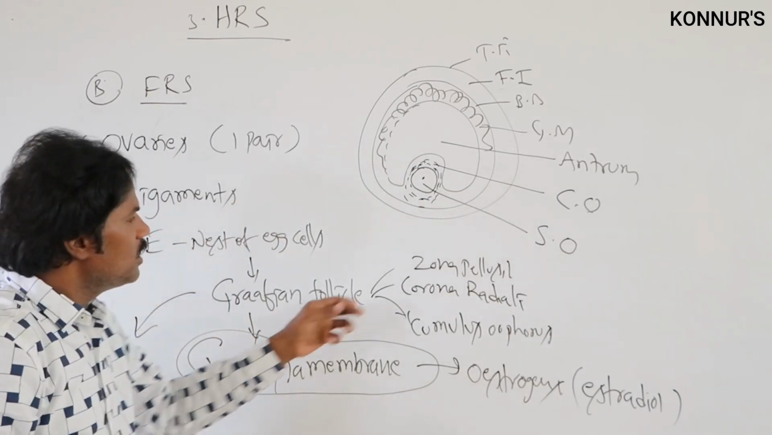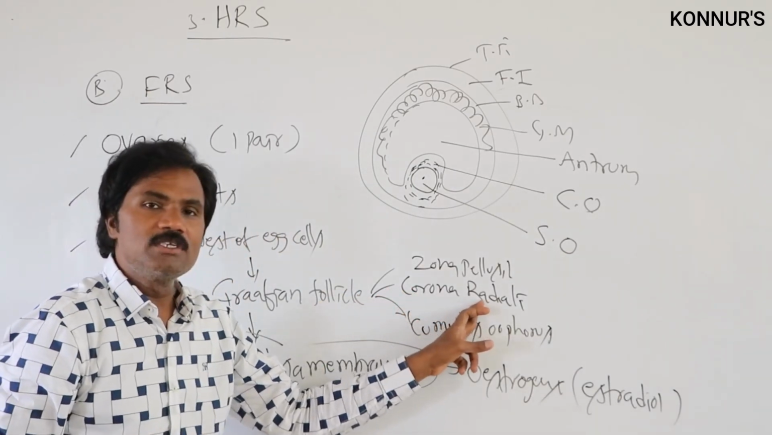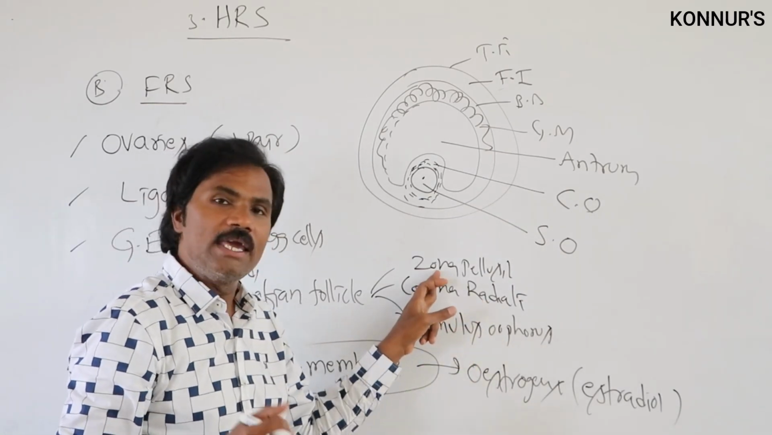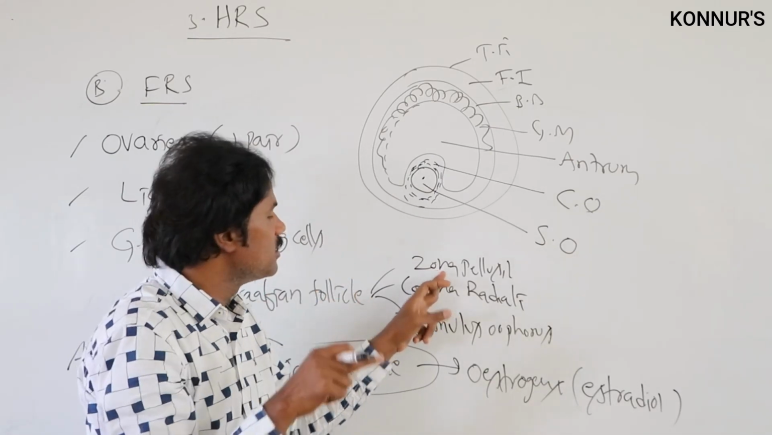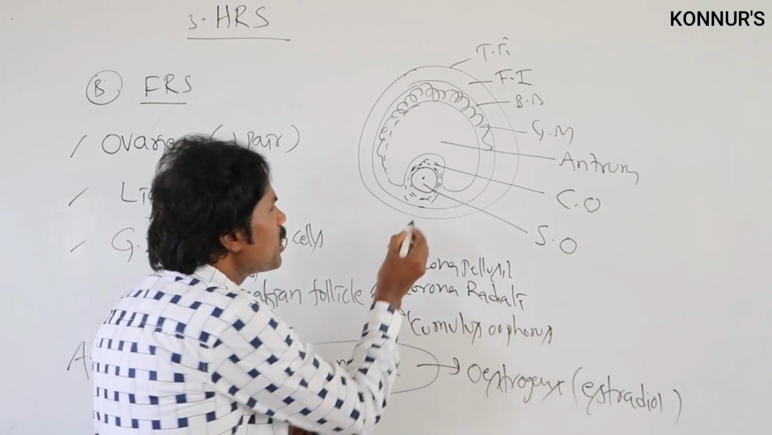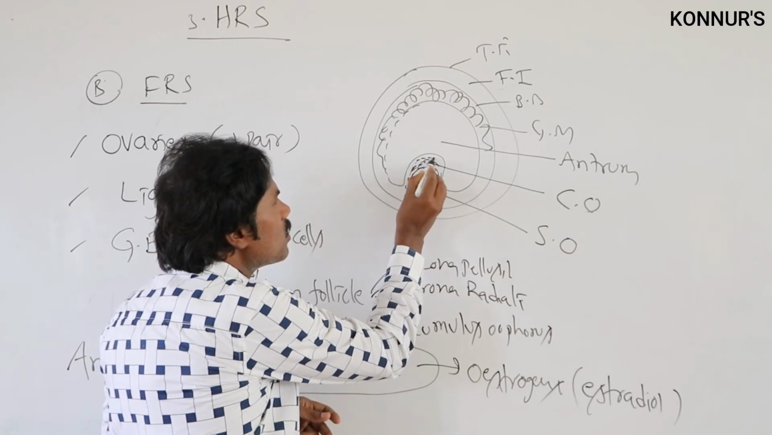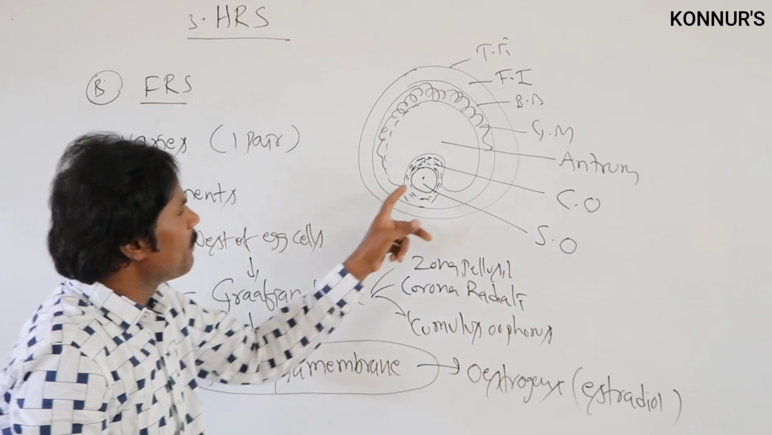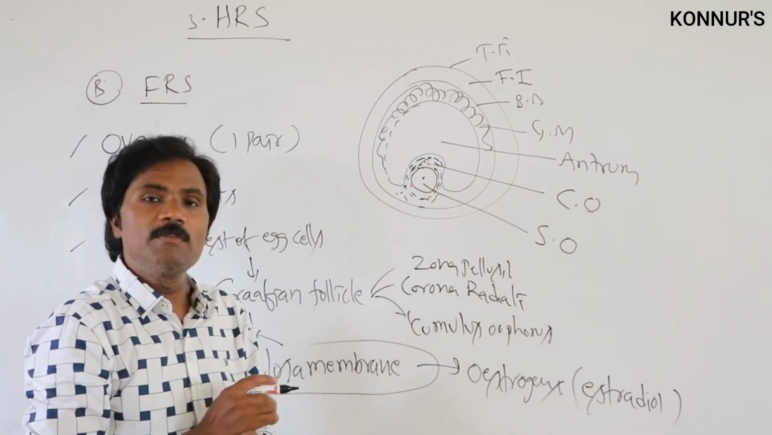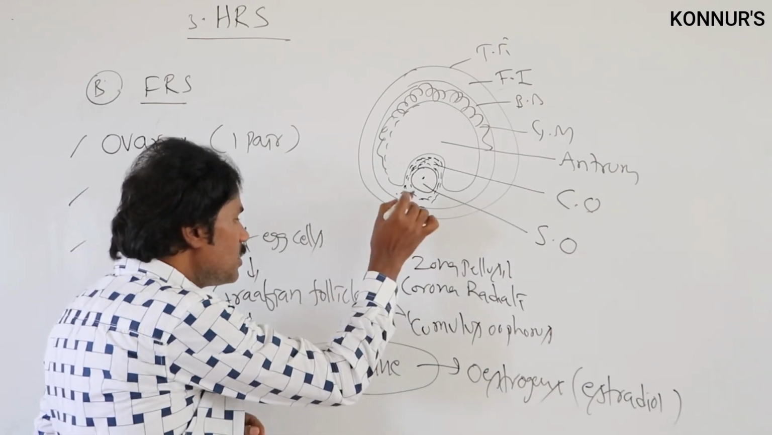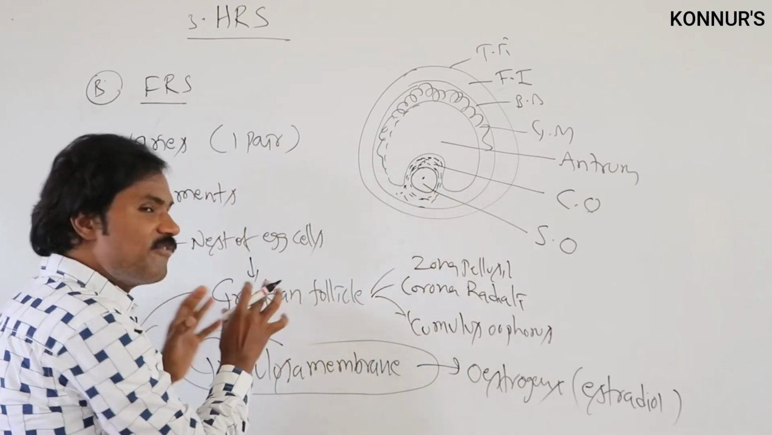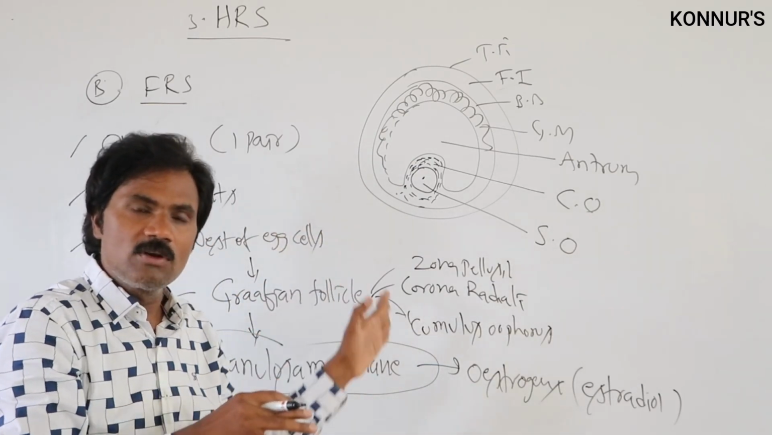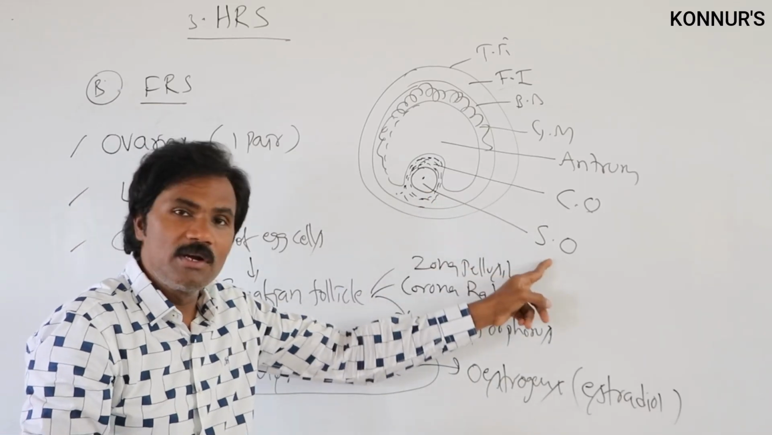Apart from this, the corona radiata, which is cellular, will be present. Then the zona pellucida is acellular, along with the cumulus oophorus, which is present between the zona and the granulosa membrane, as well as the secondary oocyte. In this, the Graafian follicle undergoes meiotic cell division, and the secondary oocyte is formed, already developed.